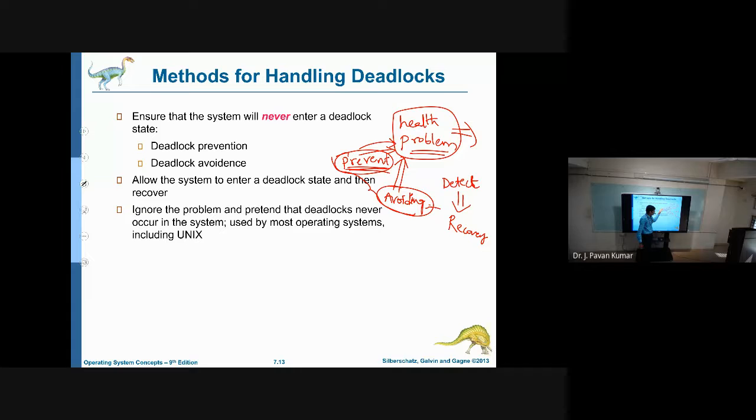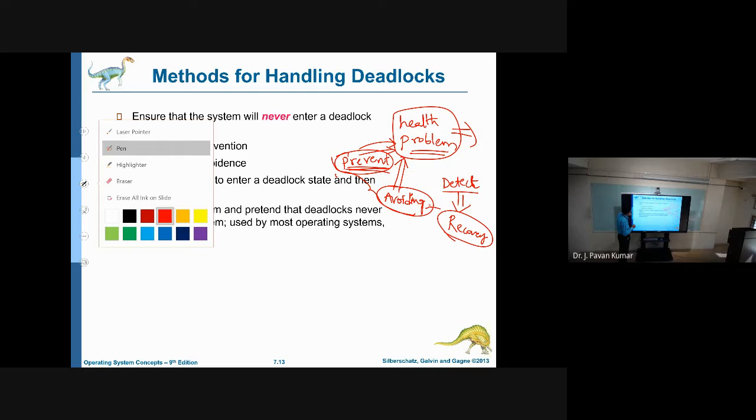First, we will try to prevent it, then avoid it. If these two are not possible, then we get the deadlock. Then we have to detect which process or which process request has led to the deadlock. After detecting, we will try to recover. These are the approaches that we will be having.